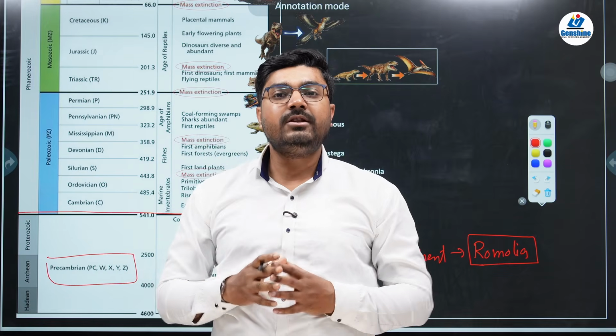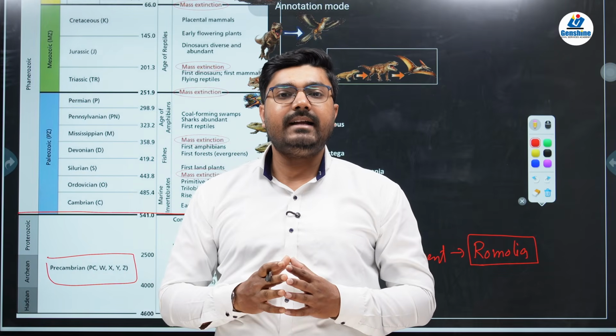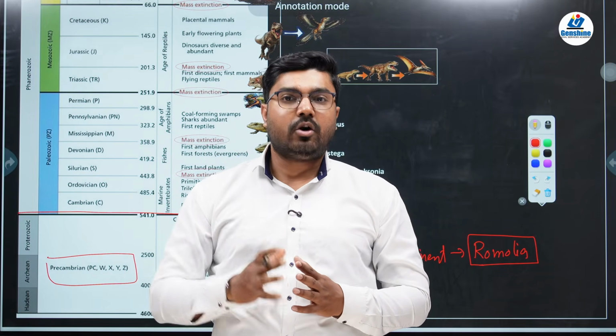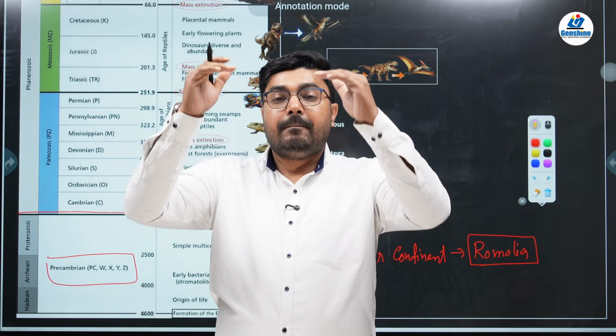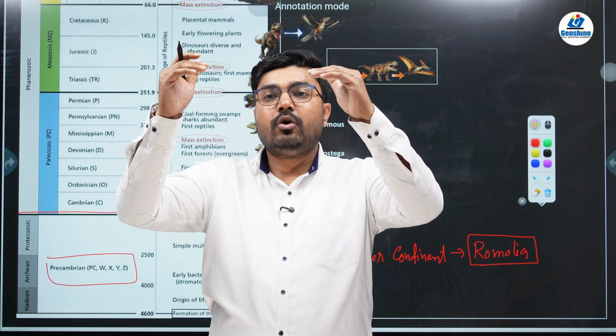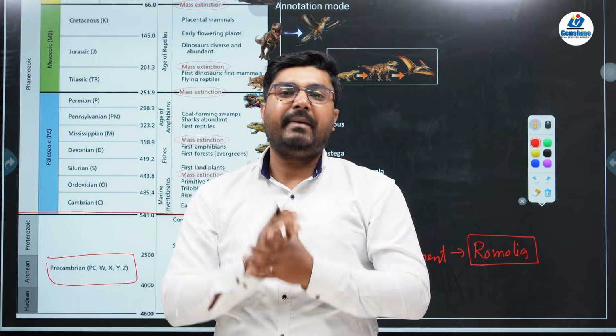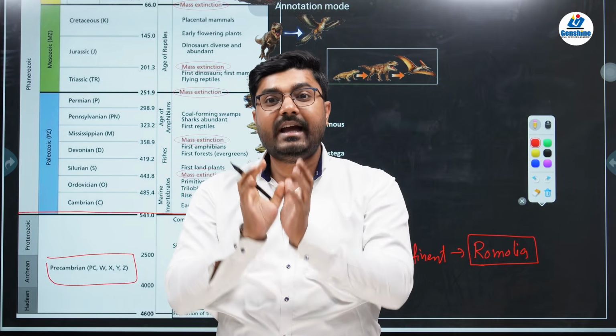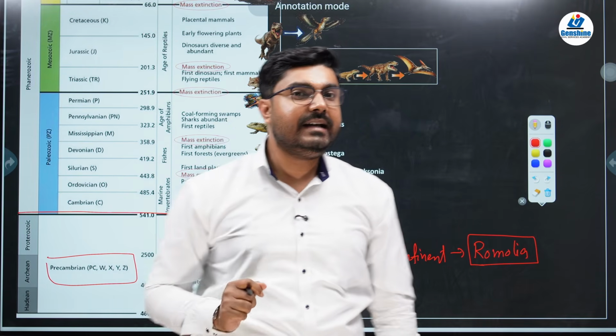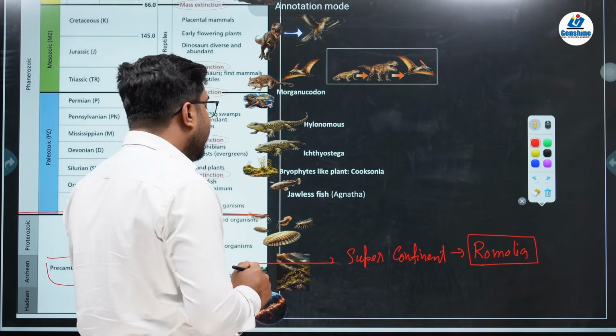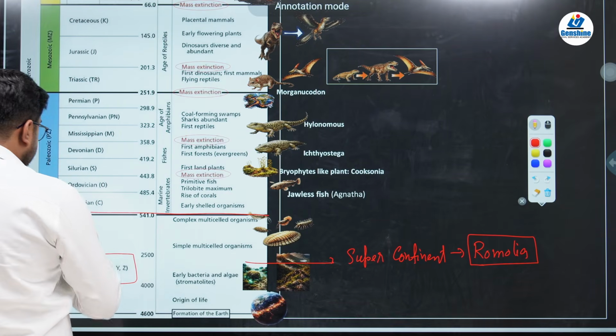Why were they found in the north? It is because of the magnetic pole which was in the north. After breaking off from the northern hemisphere it went to the southern hemisphere, accumulated again and formed Pangaea, and later Pangaea broke again and formed the present day earth and countries. Next, you have the Proterozoic.